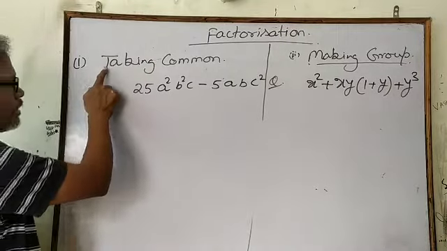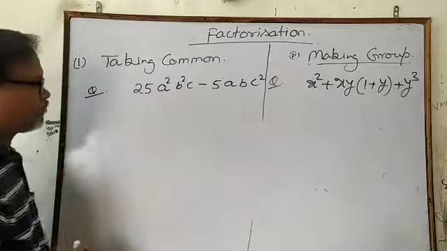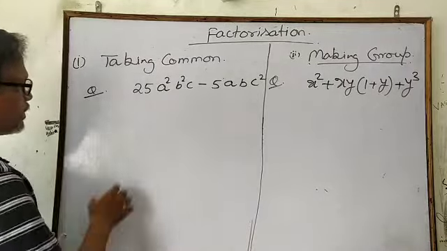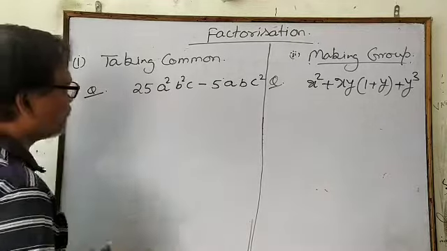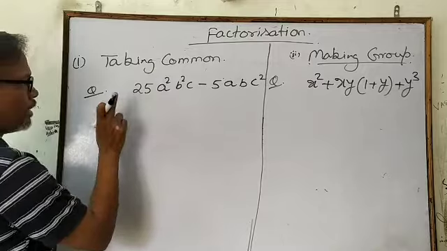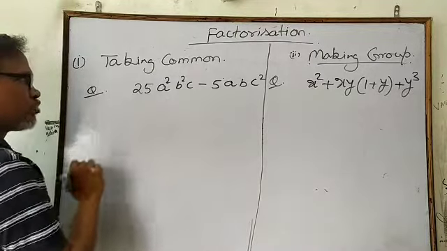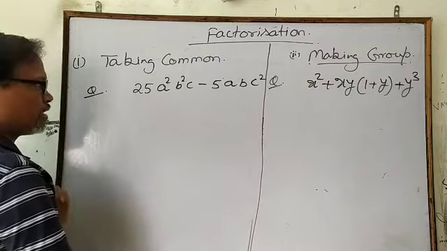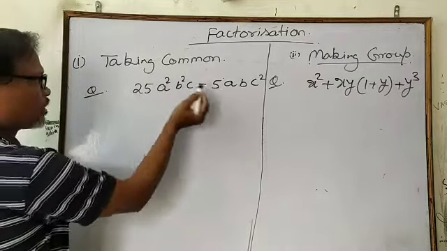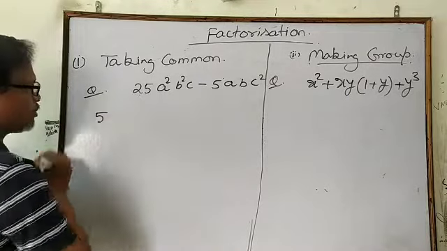The first thing of factorization is taking common. How to take common the numbers? In this case, it is very simple and very easy. First of all, you see the digits. If you can take a digit common, first you take the common digit. Here is 25, here is 5, means 5 you can take common because 5 is present in both. So 5 first you take common.